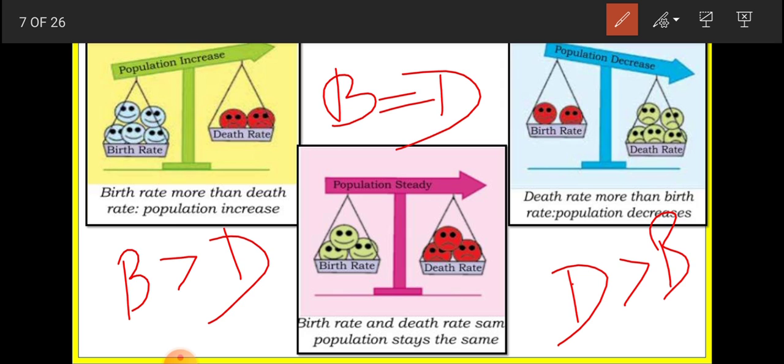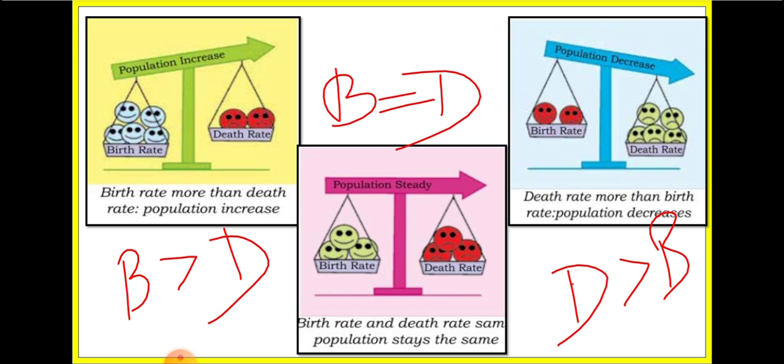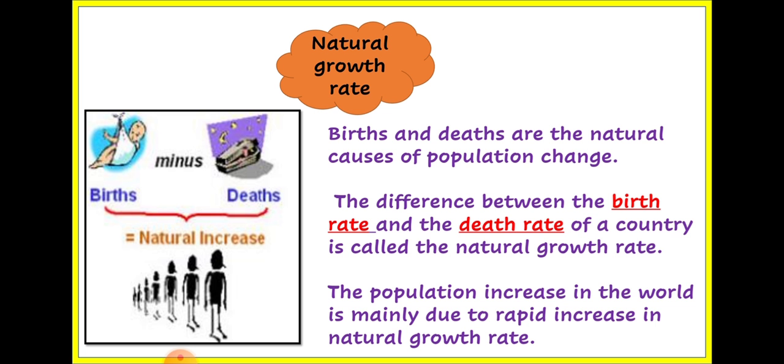So the government keeps records of how many people are being born in one day and how many people are dying. All these are properly registered to maintain the change in population. Now, natural growth rate. What is natural growth rate? Natural growth rate is related to the birth rate and death rate only.